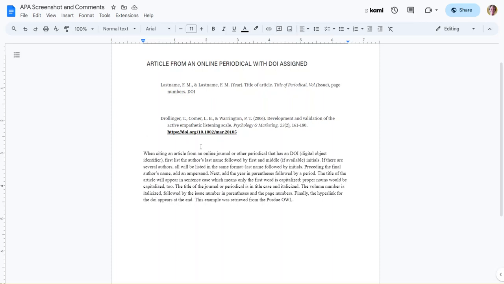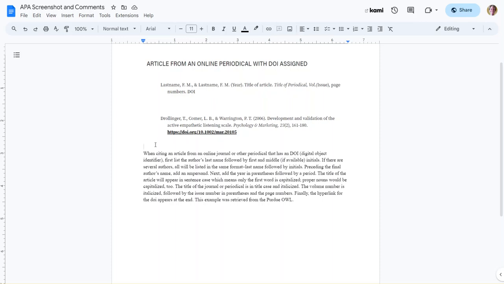One, I want you to get familiar with whatever guide you're going to use to find APA format citations. And secondly, I want you to think about how they are set up. The more familiar you are with them, the more you'll be able to use the citation widgets in our databases, but also check for any errors that they might have when you're citing.